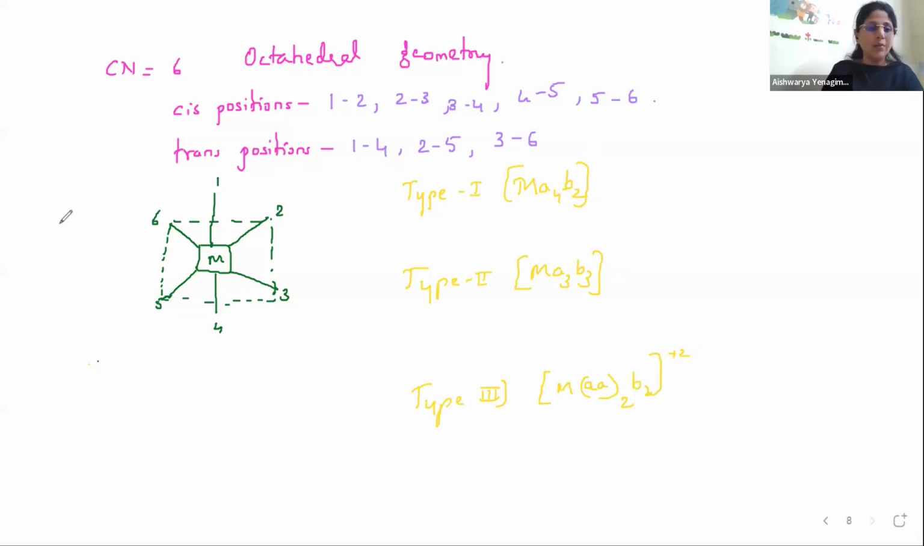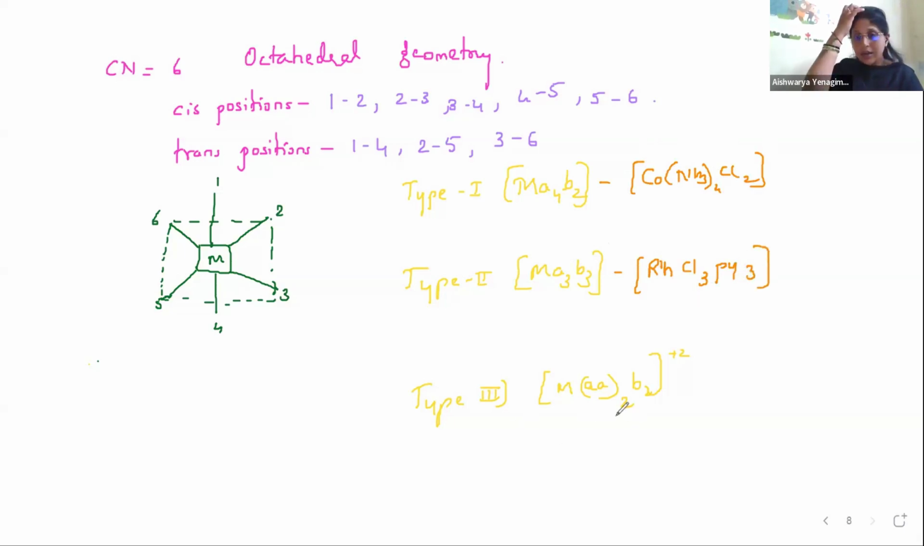I'll tell you examples also here. Let us see what examples come. M means the metal atom, and A and B are types of ligands. It means they are different ligands. So here, for the example, I can write the metal atom as Co, then A as NH3 four times, and B as Cl2. So this is the Ma4B2 type. If I talk about Ma3B3, then I will write M as Rh, A as Cl three times, and B as Py three times.